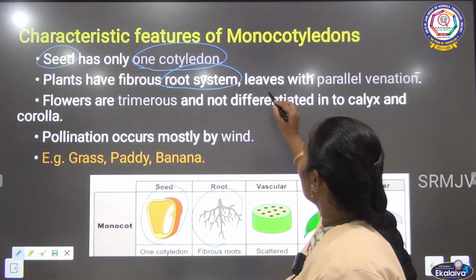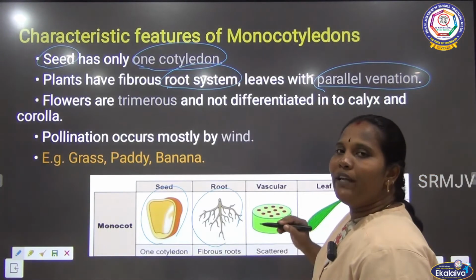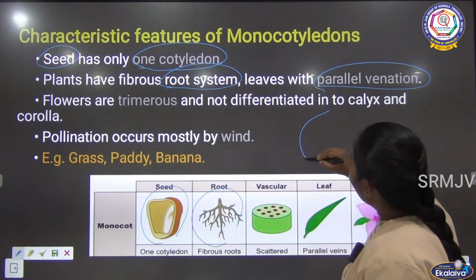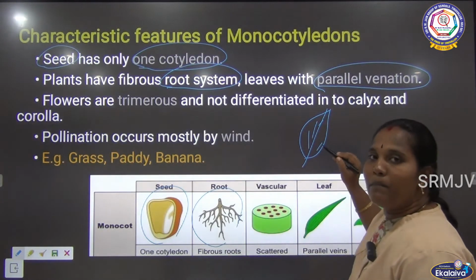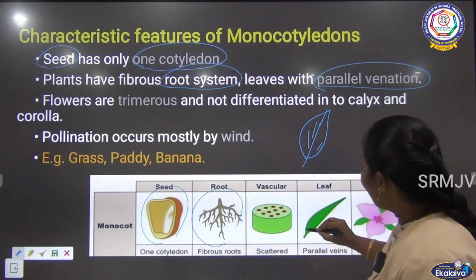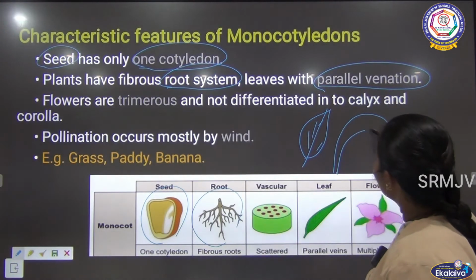Next one we can say about the leaves. Leaves have parallel venation. We know very well that a leaf has the vein part in the leaf. The monocot also has the leaf. We can see the leaf will be looking like this, is it or not?